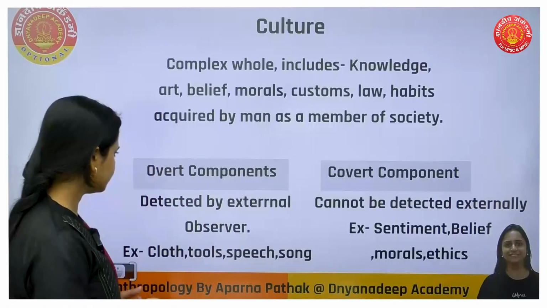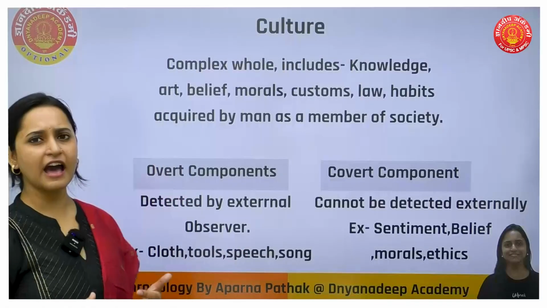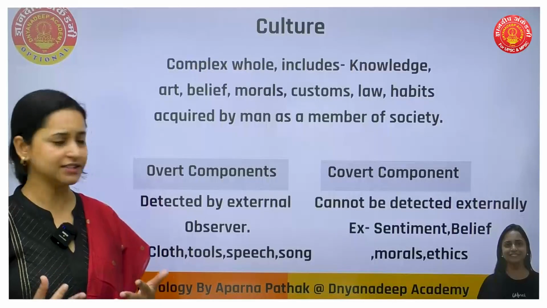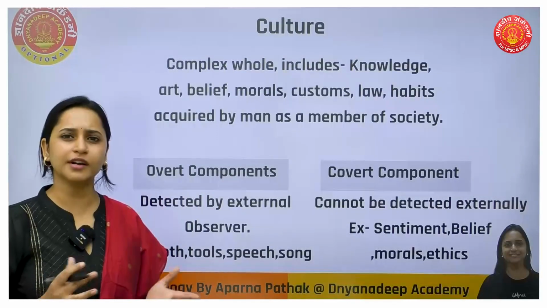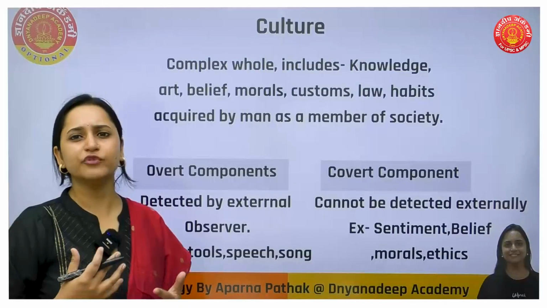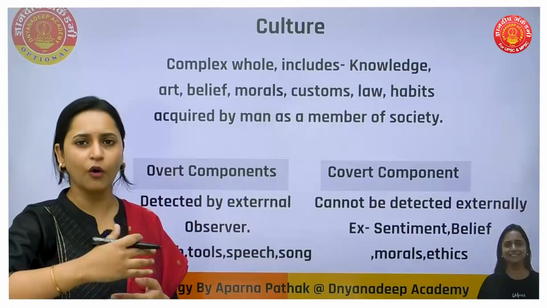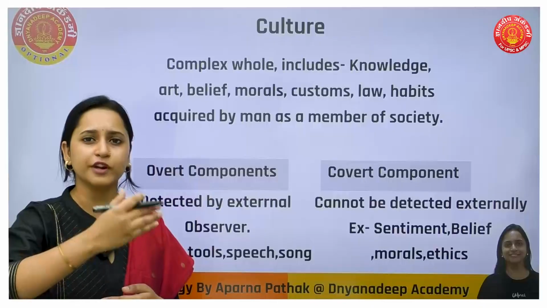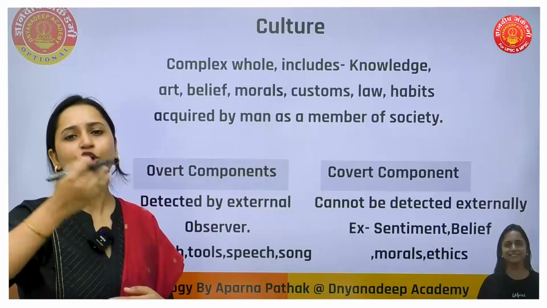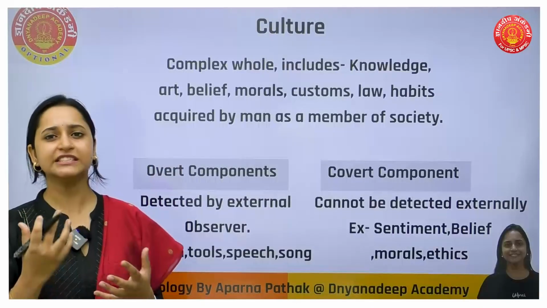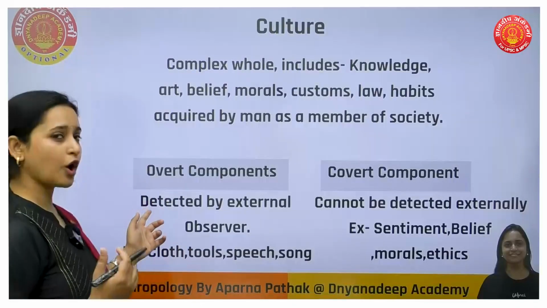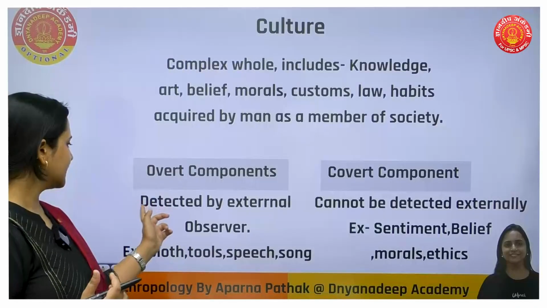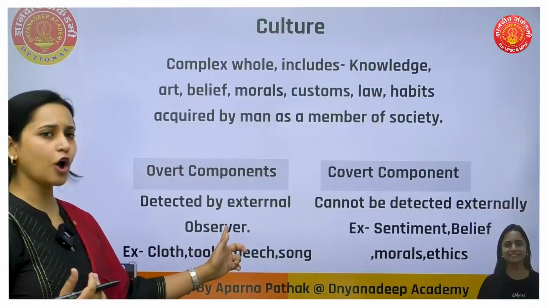Culture has different components, that is overt components and covert components. From the name itself we can guess, overt means which is outside. Those components which can be seen from outside are overt culture, detected by an external observer.